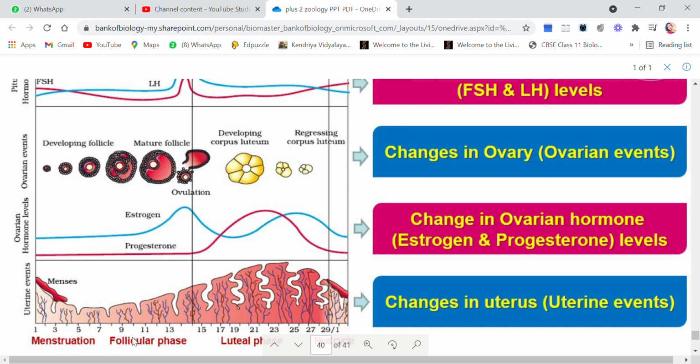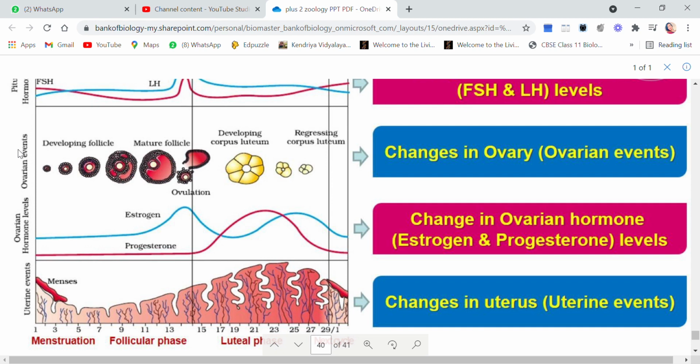Here these are the uterine events, that is, what are the changes going on in the uterus. Then they have also given the ovarian hormone levels, what are the various hormones and how the hormones change according to their phases shown here on the x-axis.